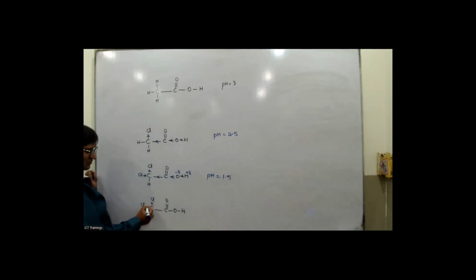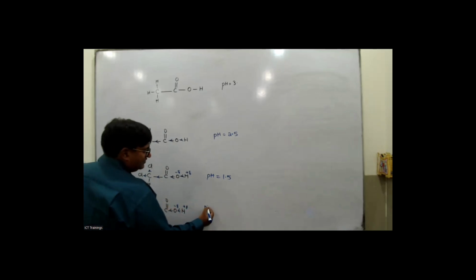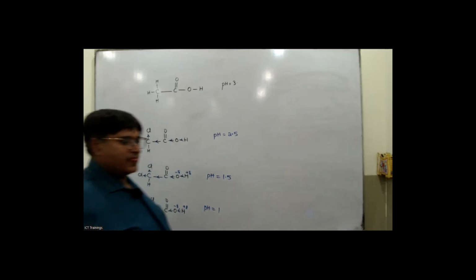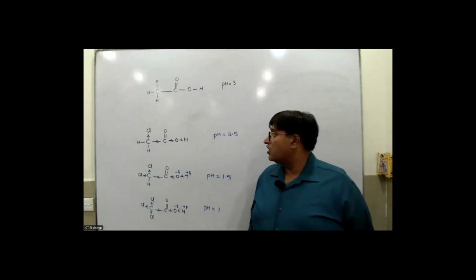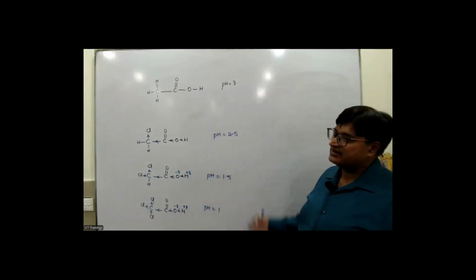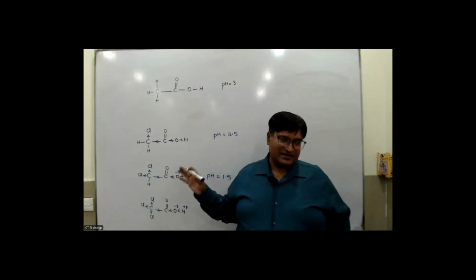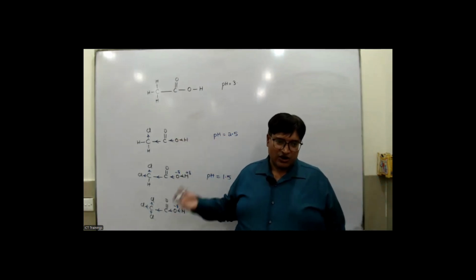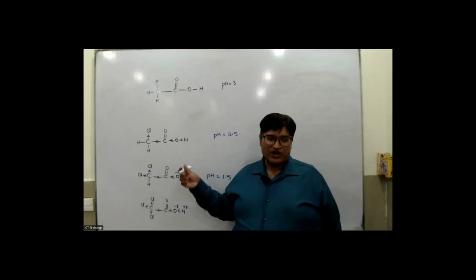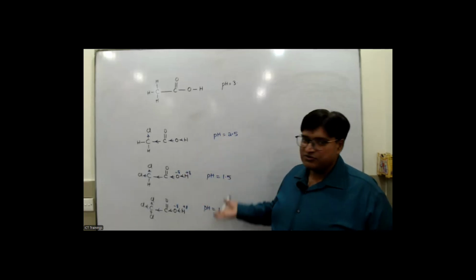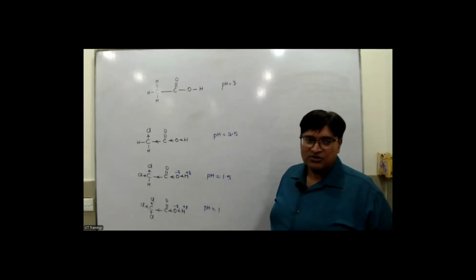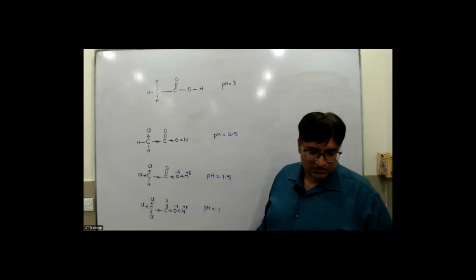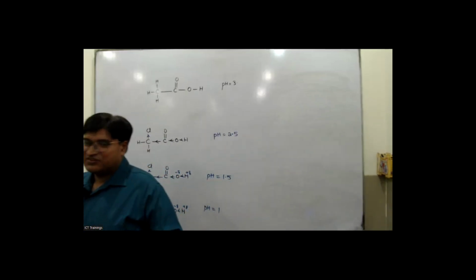And up here you got the three chlorine. So three chlorine will attract the electrons. So this one is partial positive, this one partial negative. So this one's pH would be 1. Okay. So now, my dear students, you should know the pH when you add the chlorine atom. Chlorine atoms are electron withdrawing groups, due to which the OH polarity is going to increase, and automatically you can see the strength of the acid is going to increase, having a low pH. Okay. So this chapter of phenol has been finished.